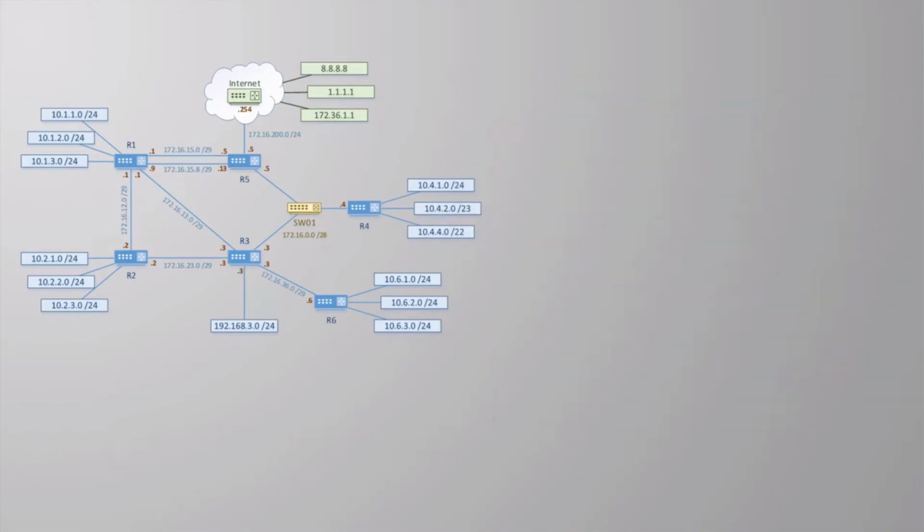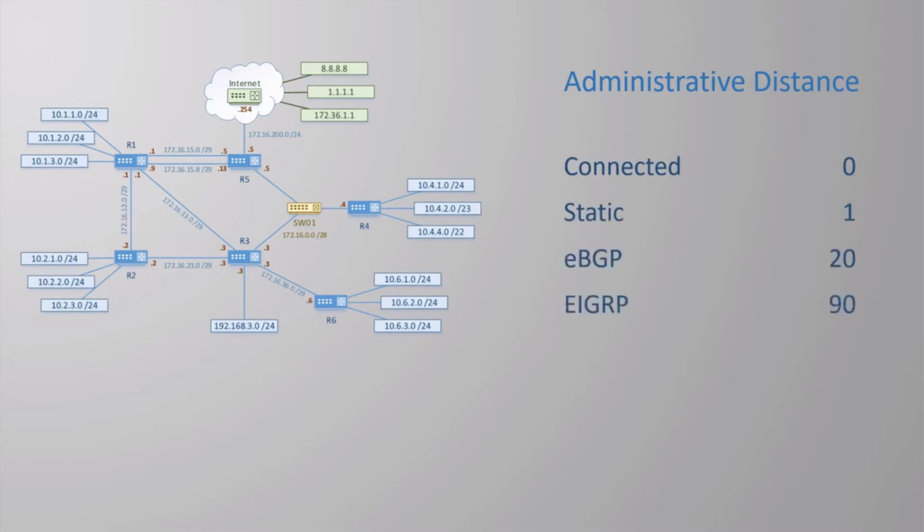So here's another question. What happens if the router learns the same route from more than one source? For example, the router may get a route from RIP, OSPF, as well as having a static route configured. Which one goes into the routing table? In a case like this, the router uses a value called the administrative distance to decide which routes are used. Every source of routing information, whether RIP, OSPF, static routes, or whatever else, has an administrative distance. There's a few common ones shown here in this table.